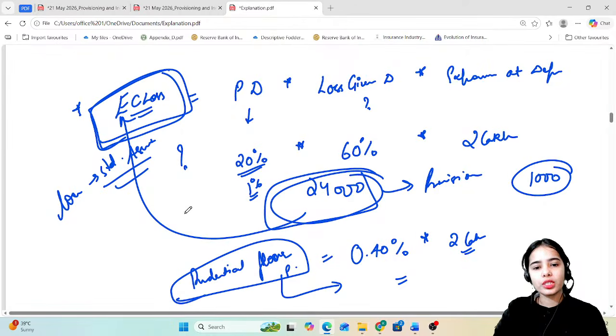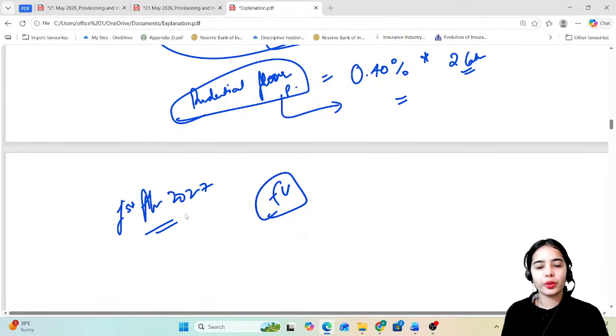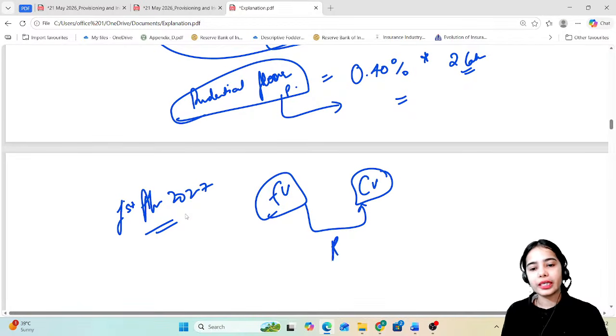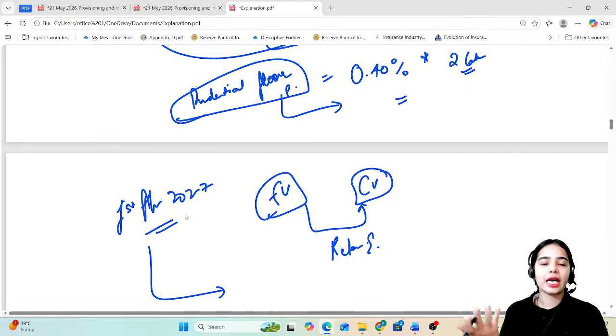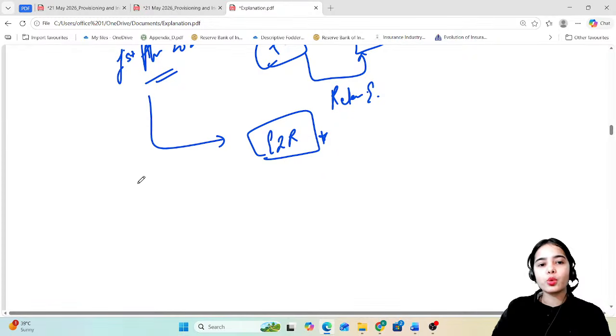Now for the new loans that are going to be originated from the 1st of April 2027, the fair value has to be calculated, and whatever is the difference between the fair value and the carrying value has to be adjusted through the retained earnings. From 1st April 2027, whatever new loans are originating must follow the effective interest rate criteria. Now what about the older loans?